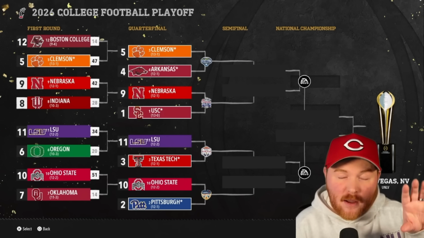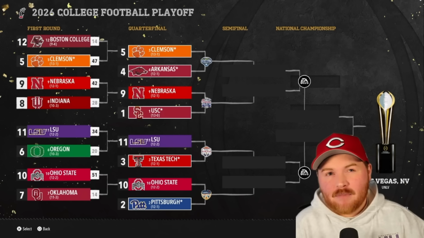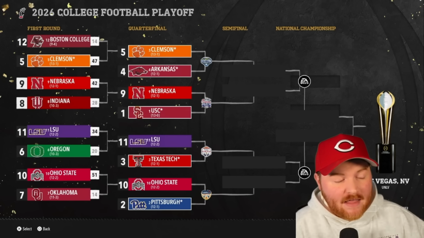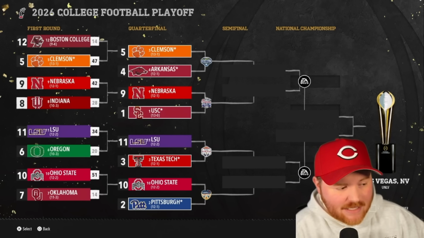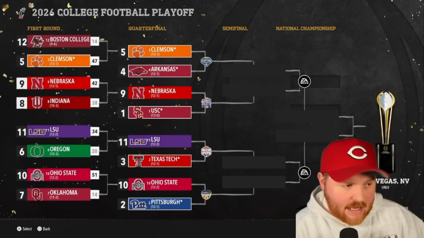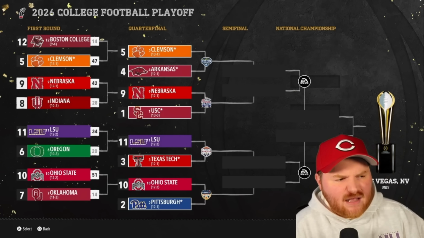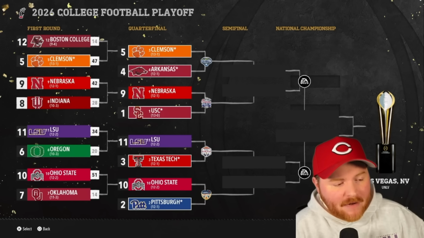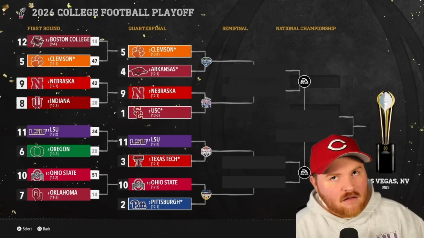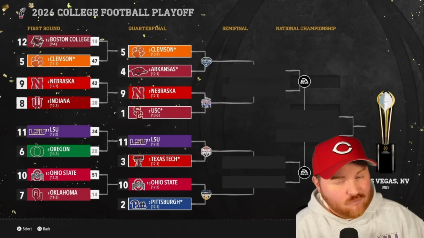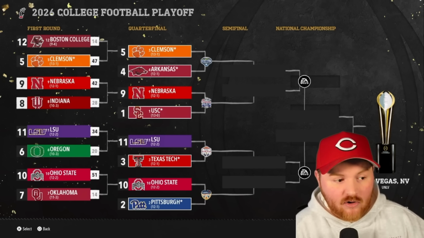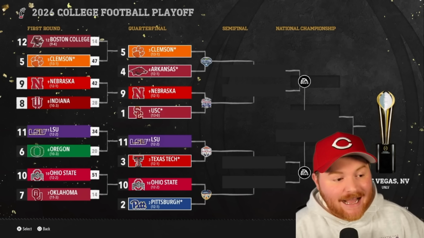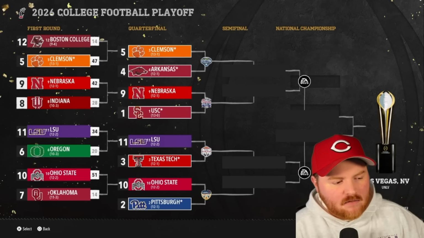Clemson, who got knocked off pretty badly last season by, if I remember right, Georgia, gets their get back against Boston College in the first round. Some might say Boston College did not deserve their spot as a 3-loss team, but they ended up getting knocked out anyway. Clemson will take on Arkansas in the Cotton Bowl. Nebraska will take on USC, national champion hopeful, and really in line for the best team in the video if they get that win, because they would have been a runner-up, got a national championship and gotten a Heisman if they can pull it off.